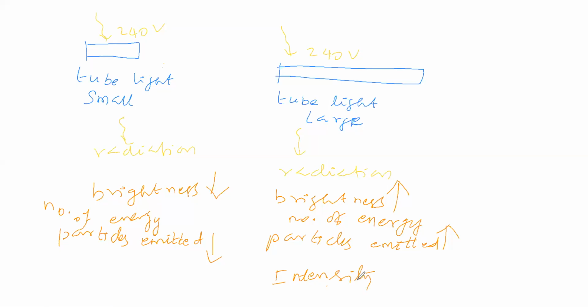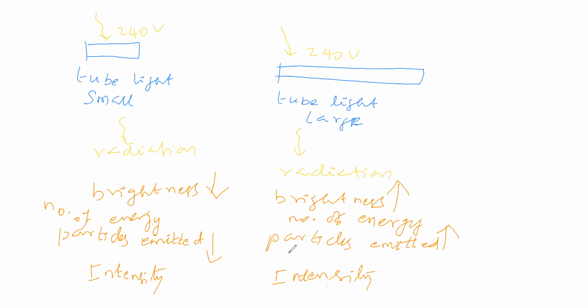Okay. So how will the intensity be here? Do you say the intensity will remain the same for both or different? That means where will the intensity of radiation be high? Because here brightness is high, you said. Here brightness is low. Here brightness is high.